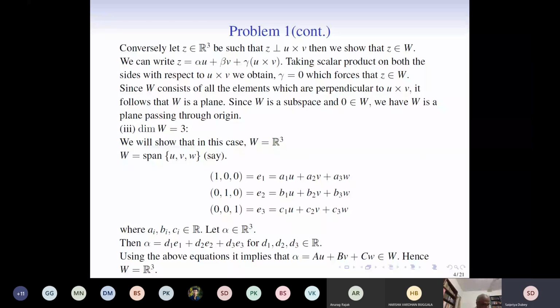So this was one of the trickiest questions in this set of problems. So is there any doubt, or may I go ahead? Okay, yeah. So we move on to the next question.